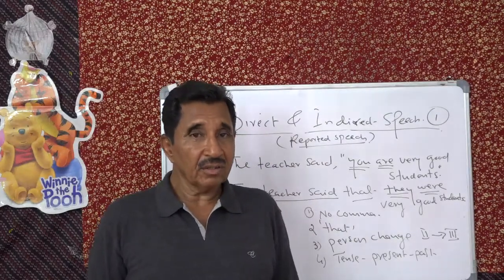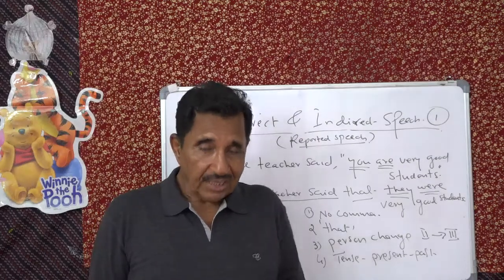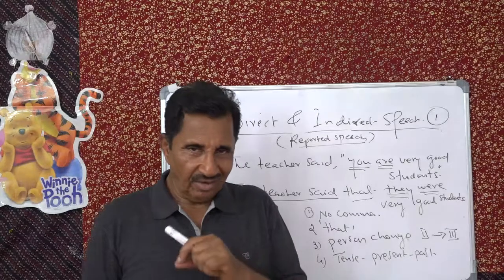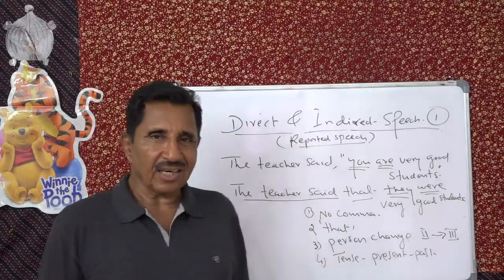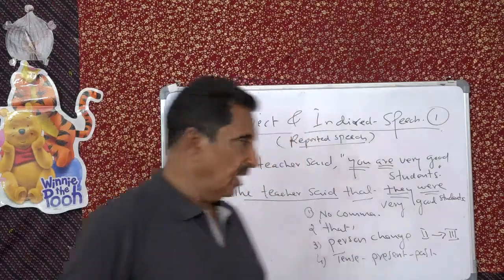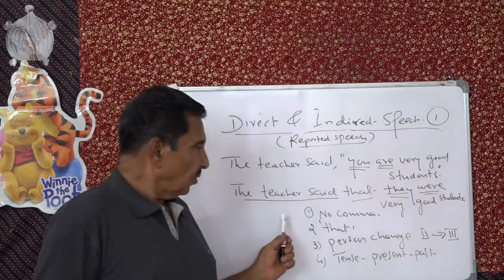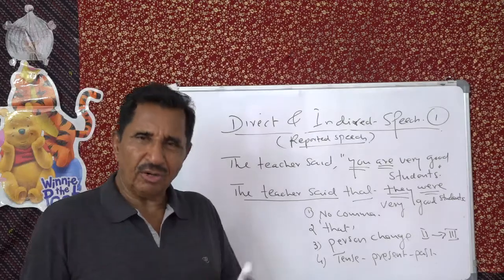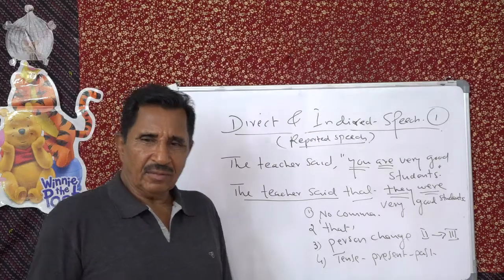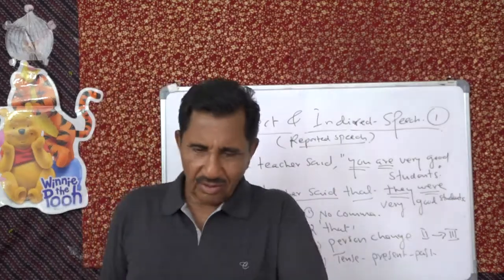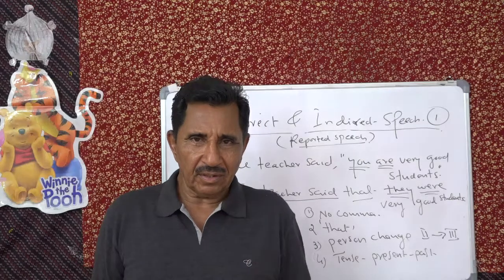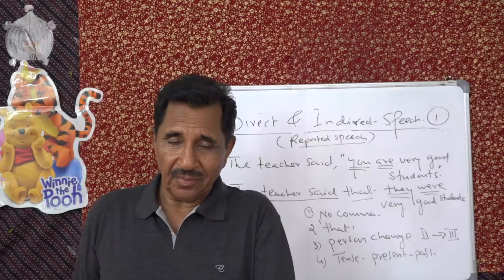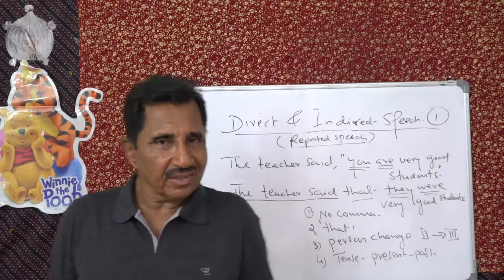That's why in every test you will find one or two sentences for you to change from direct to indirect. Now you can see these changes are natural and logical. When I am talking to you, I can use present tense, but after some time it is reported. Then you have to use past tense.